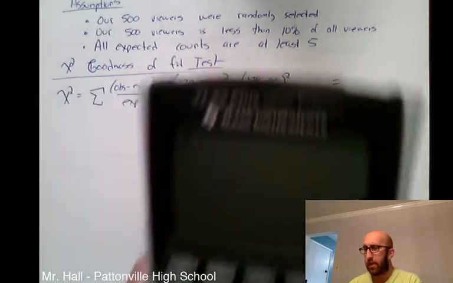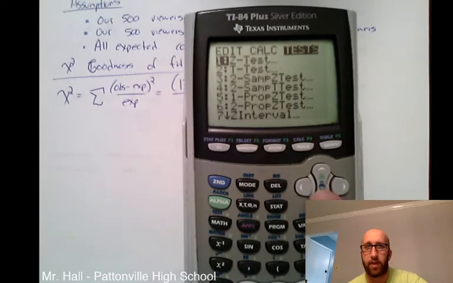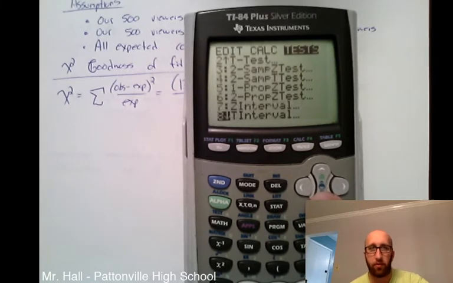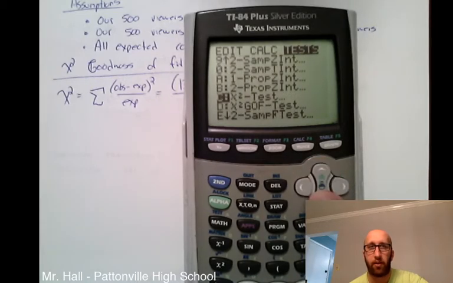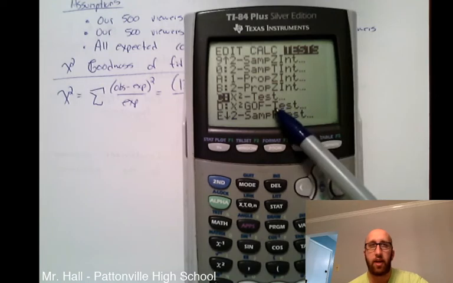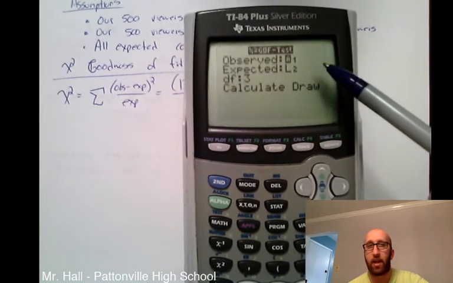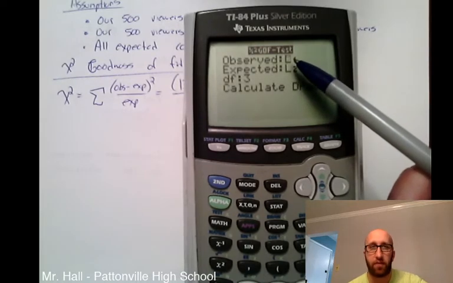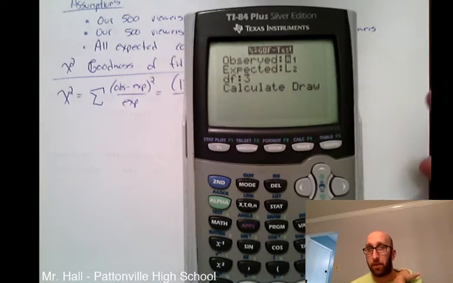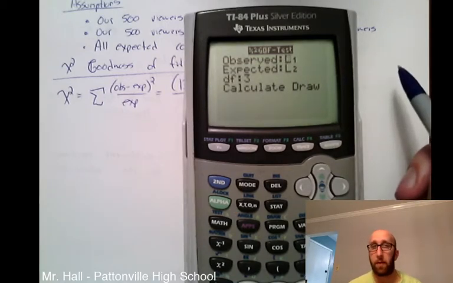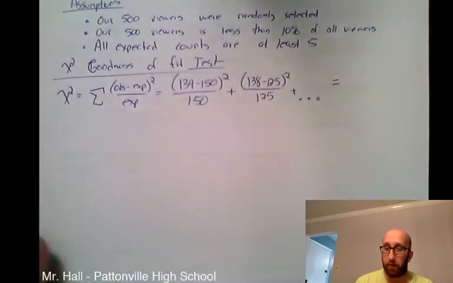So in your calculator, kind of where we live with these hypothesis tests, we hit stat, we go over to tests, a whole bunch of tests that we've used so far in there, but if you keep scrolling down, you're going to see two different chi-squared tests. You're going to see a chi-squared test and a chi-squared goodness of fit test. That's what we want. It's going to ask you for a list that has your observed values, a list that has your expected values, and we're going to need to get the degrees of freedom. So I'm going to go ahead, I'm going to do the degrees of freedom on my paper, and then I'll show you how to do these two lists again, and then we'll calculate and wrap this all up.